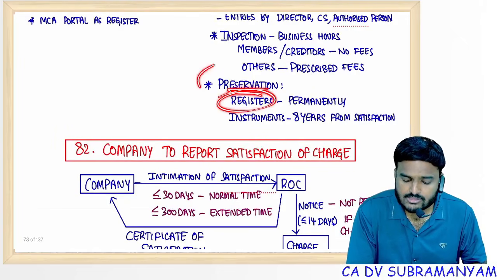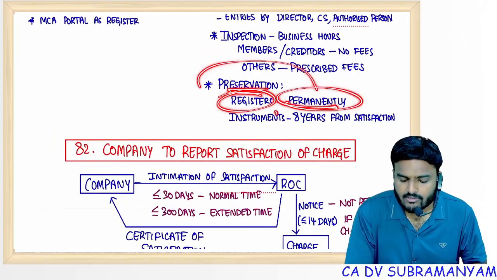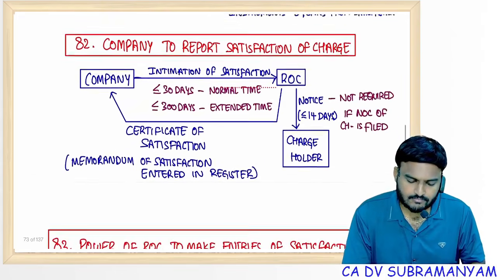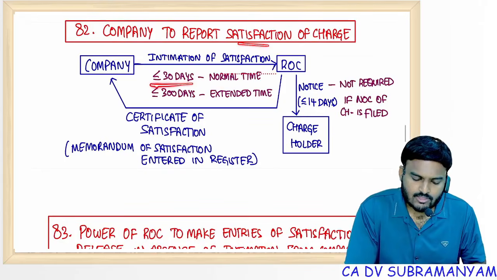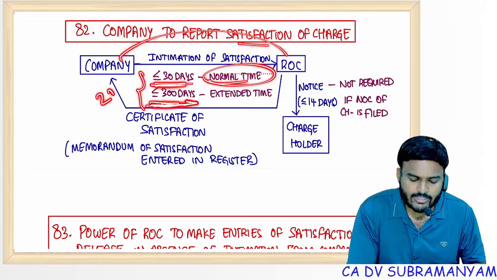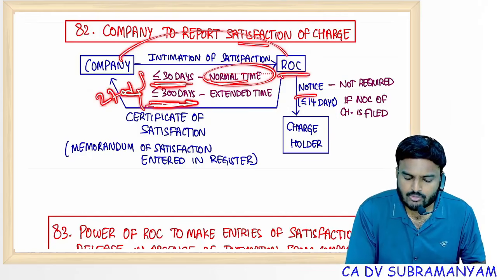Preservation: register, no compromise till liquidation, whereas charge instruments, 8 years from satisfaction. And satisfaction of charge, normal time period 30 days, give notice to ROC. Extended time period 300 days. That means extra how many days? 270 days.